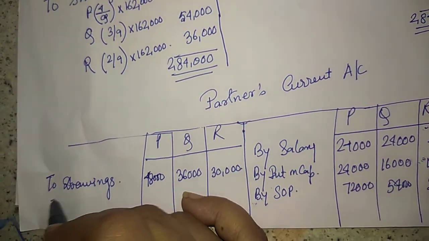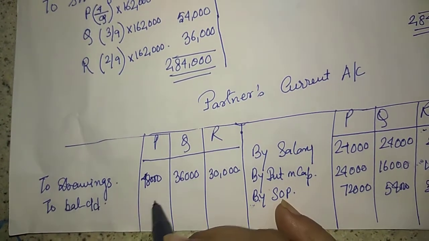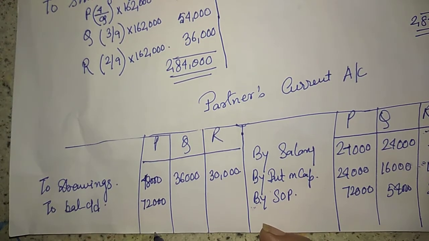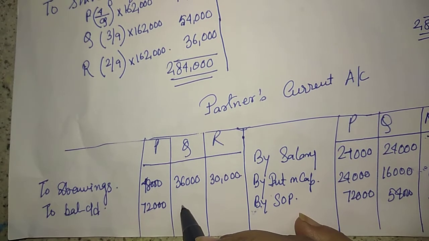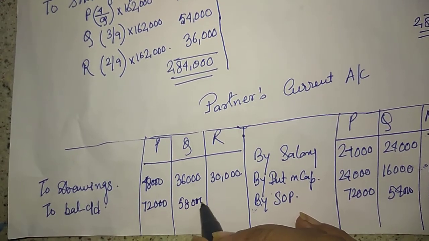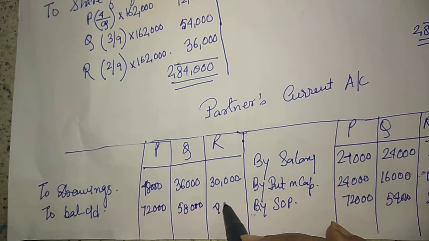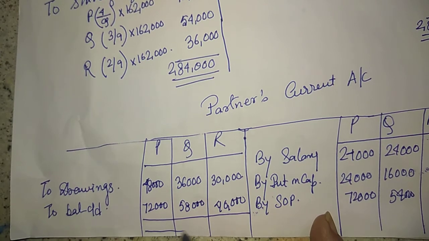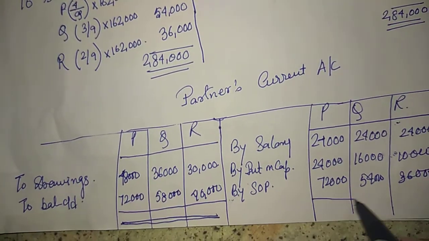Balancing figure I should write as to balance CD. We calculate 72,000. This one would be 58,000. This one would be 40,000. ठीक है? Okay. So I'm done with partner's current account